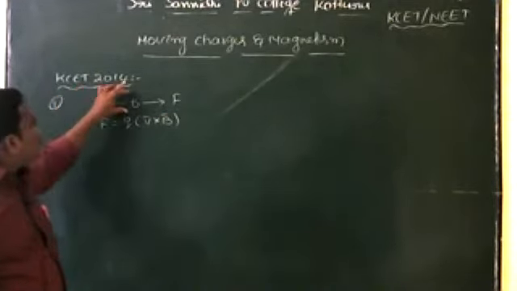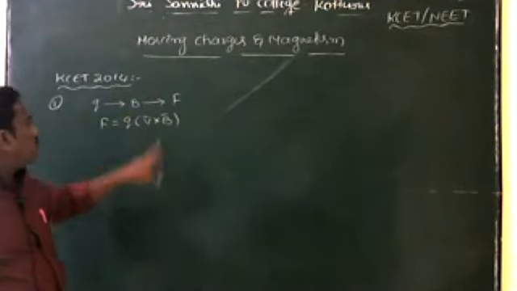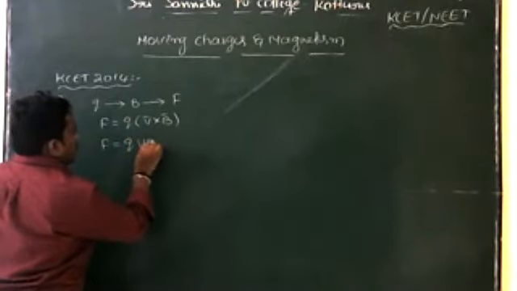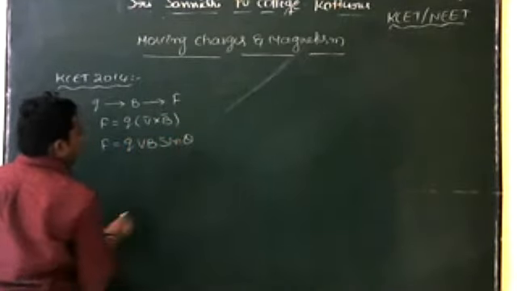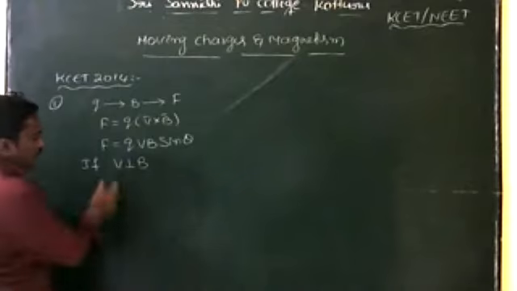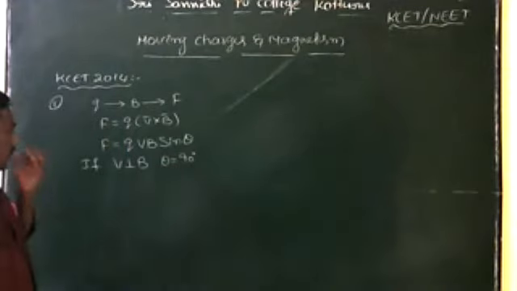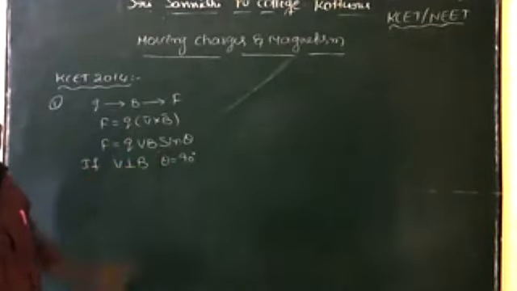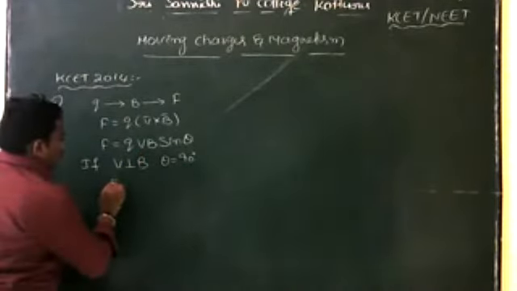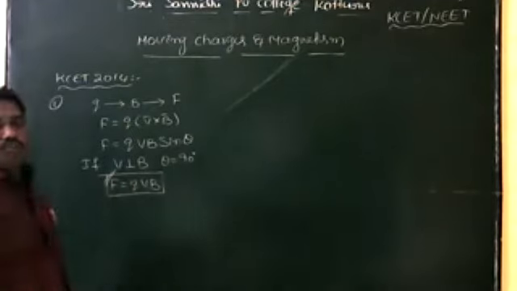So a charged particle placed in a magnetic field experiences force. So what is the expression? F is equal to Q into V cross B. It can be written as F = QVB sin theta. If velocity is perpendicular to the magnetic field, theta is equal to 90 degrees. Here theta is the angle between V and B. So V is perpendicular to B, theta equal to 90 degrees. Therefore, magnetic force F is equal to QVB. This is the maximum value of the force.